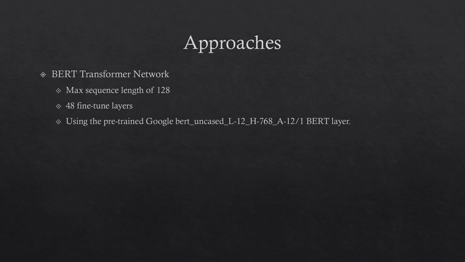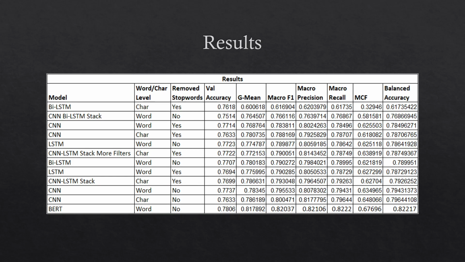Finally, we tried a BERT transformer network. This transformer network is the state of the art. It's similar to an LSTM, but it can preferentially choose the attention of which units are most important without having to feed through every other unit. We used a pre-trained BERT English network and then added 48 fine-tuned layers to train to be able to classify the tweets. These were our results.